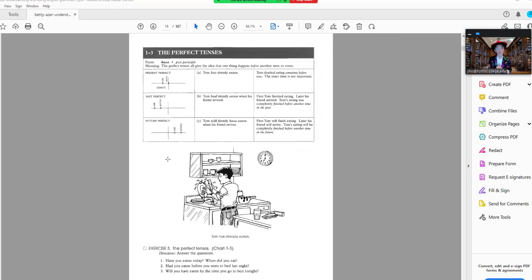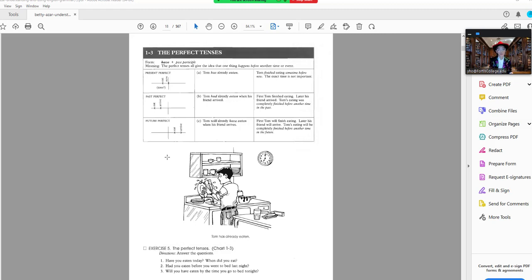Because what I want to do with this video series is I want to do all 10 chapters of this book, Grammar. So the perfect tenses are completed actions, two actions happening either in the present, the past, or the future, and the perfect tense is always that first action that happens first. And it's a completed action. I will have put on my hat. That means I put on my hat, that's done. That action is completed, just like the simple past where I say I talked, he walked. Those are all completed actions.